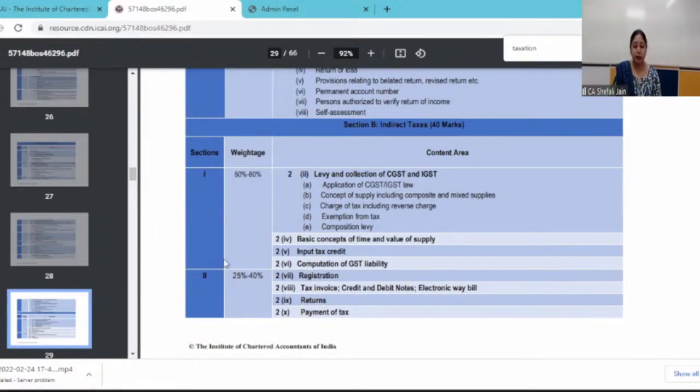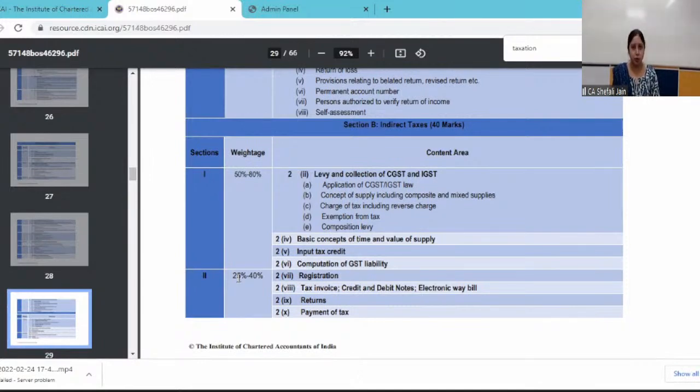The second important section is section 2, and that is the procedural law. What we have covered in section 2 is the procedural law, like registration, tax invoice, then payment, and returns. Together this constitutes section 2, and the weightage of this section is 25 to 40%. It can extend up to 40% also, but at least one quarter of your paper will come from this section. So again, this section becomes very important.